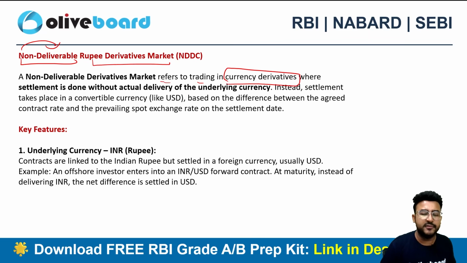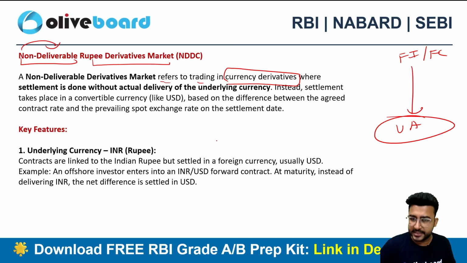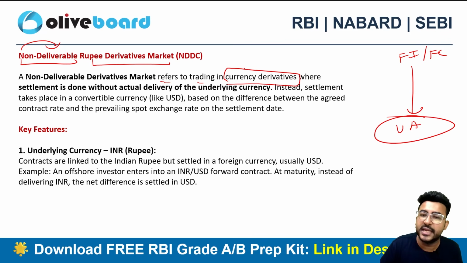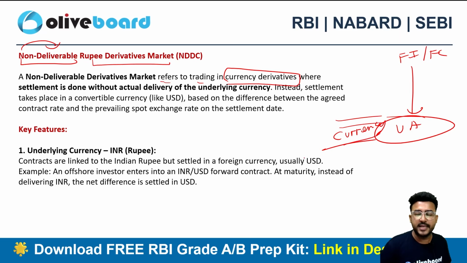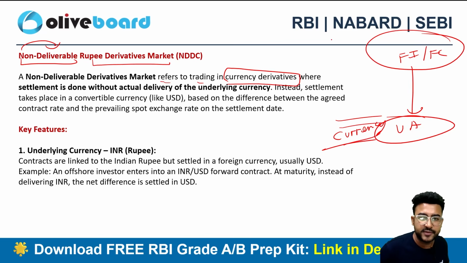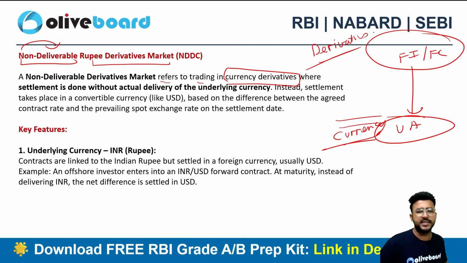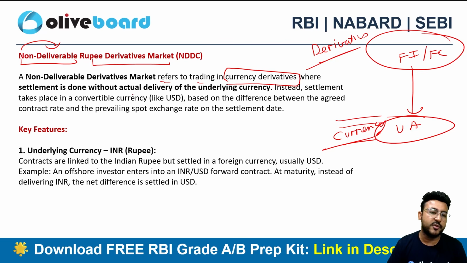Now what is a derivative? A financial instrument or a financial contract that derives its value from an underlying asset, right? So it's a currency derivative. Definitely in the underlying there will be a currency. There will be a currency as an underlying asset. On this currency we have made a derivative contract. That's what currency derivative is all about, right?